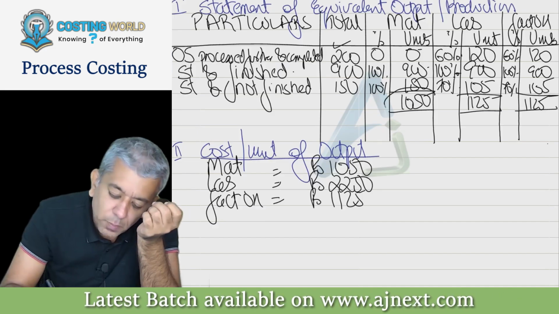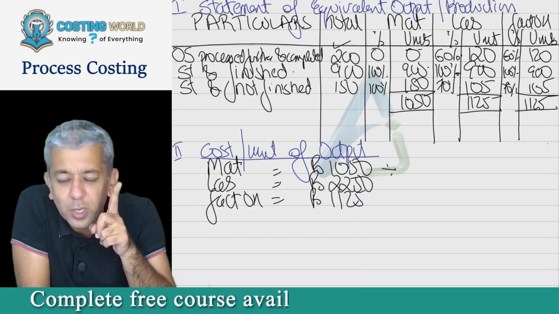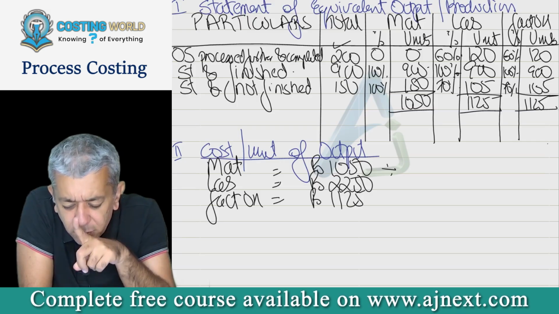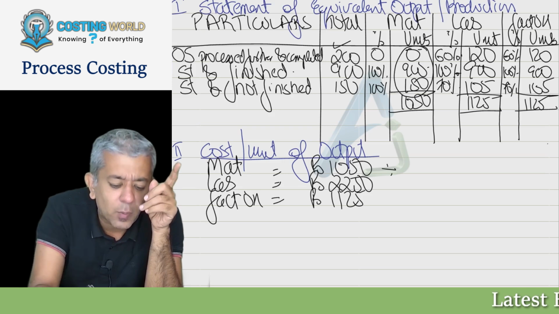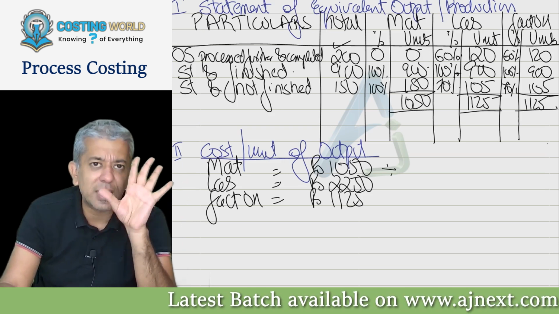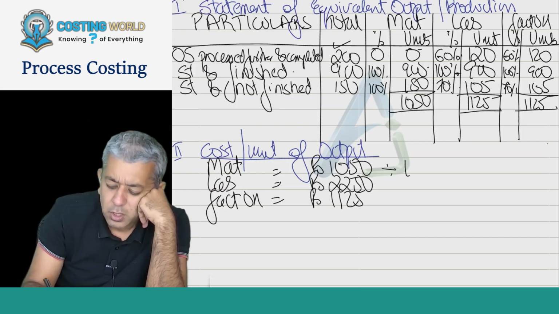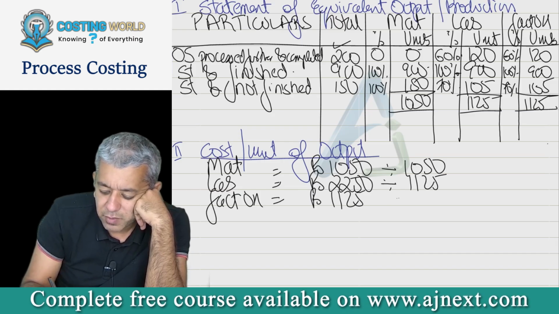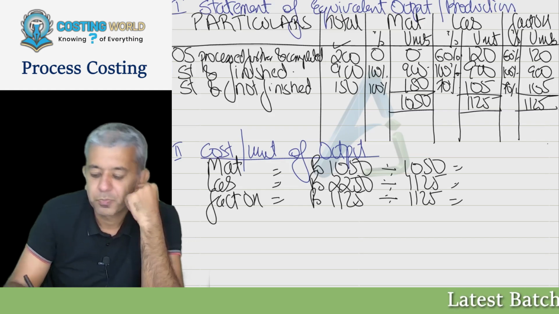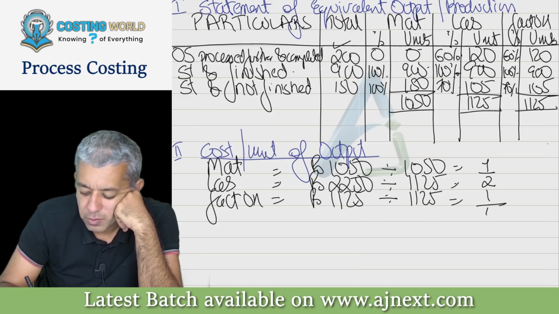Sir, in reference to material, I have produced 1050 completed units. You understood this word, 1050 completed units? Yes, sir. Everything we are converting into equivalent output. Equivalent output means incomplete units converted in terms of completed units. So therefore 1050, 1125, 1125. So 3 numbers, 1, 2, 1, 4.